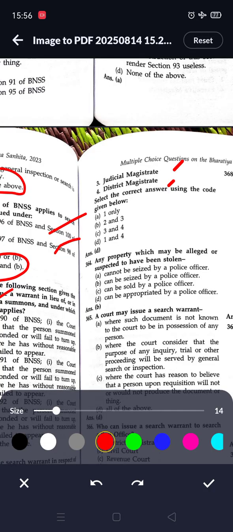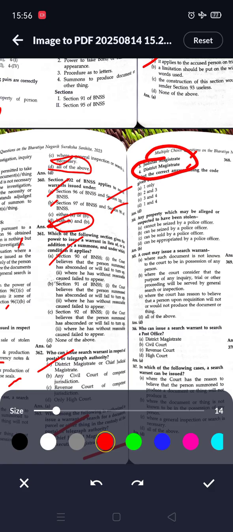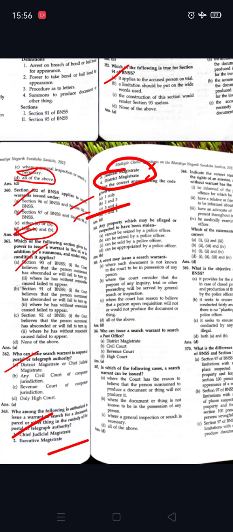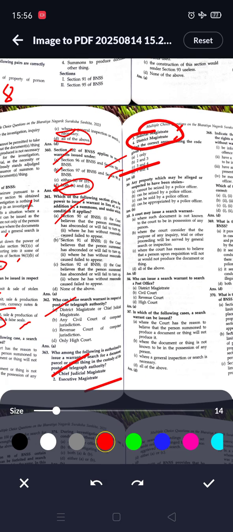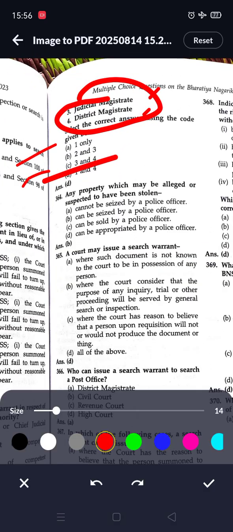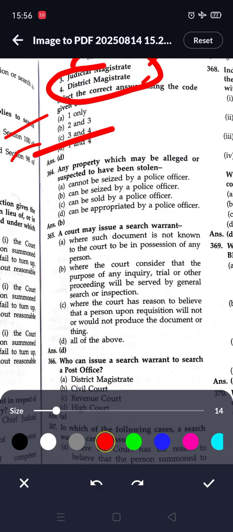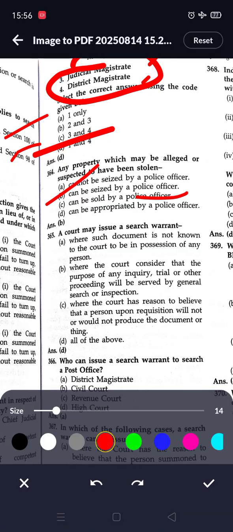So here the options are 1 or 4. CJM and district magistrate are authorized, so option D is correct, 1 and 4. Any property which may be alleged or suspected to have been stolen can be seized by a police officer. So option B is correct.